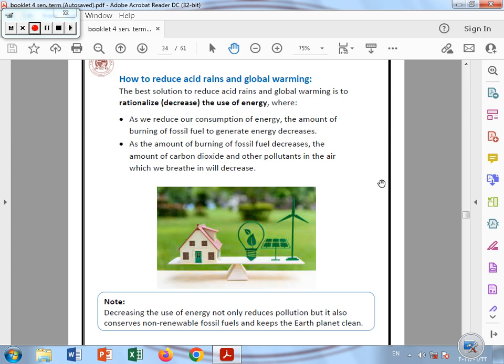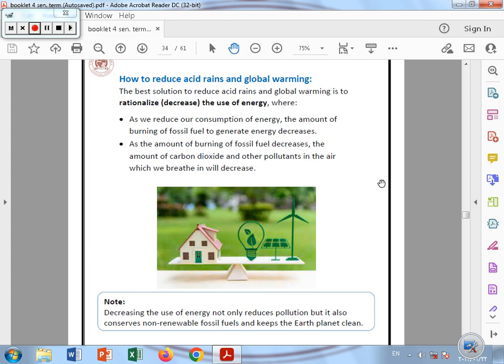But how to reduce the acid rains and the global warming? The best solution, the best thing that we have to do to reduce the acid rains and the global warming, is to decrease the using of energy or decrease burning of fossil fuels. So if we reduce our consumption of energy, the amount of burned fossil fuels will also decrease. So when the amount of the fossil fuel decreases, the amount of carbon dioxide gas that comes out in the air and other pollutants in the air will also decrease, so we can breathe really very well.